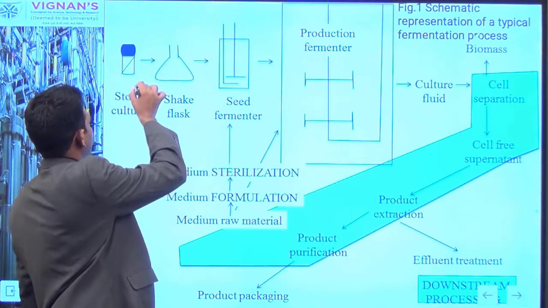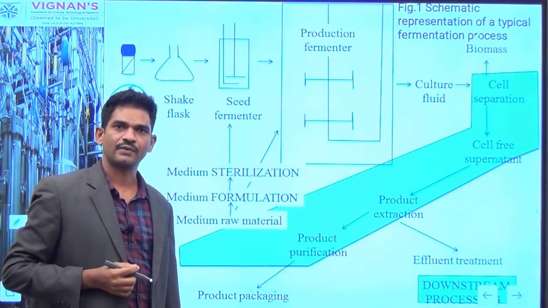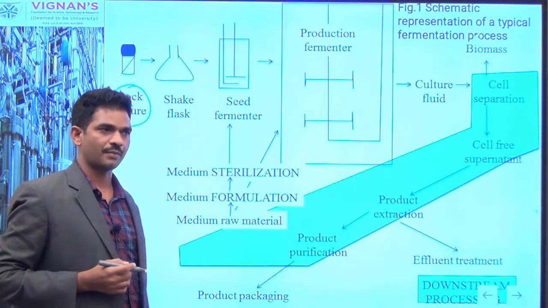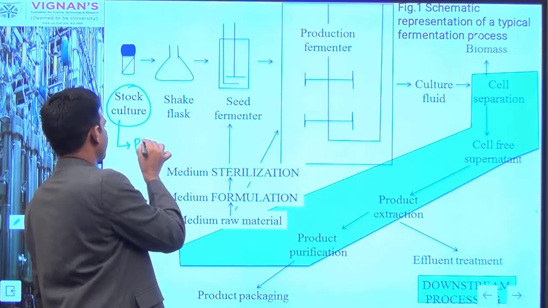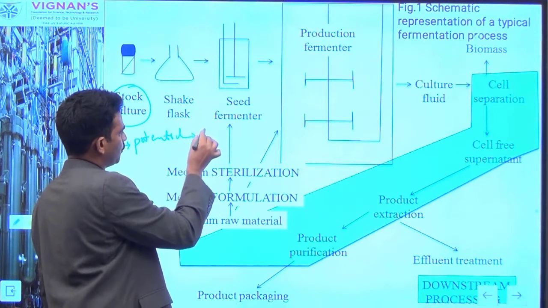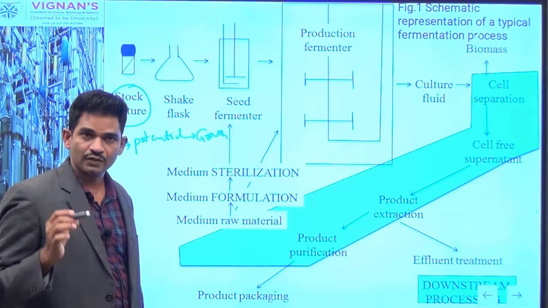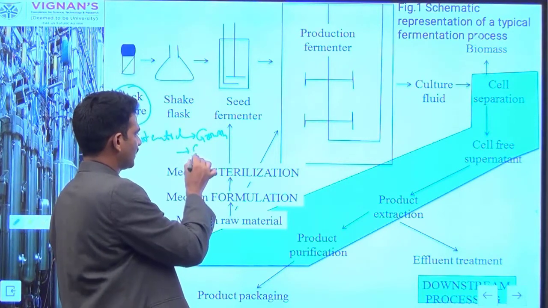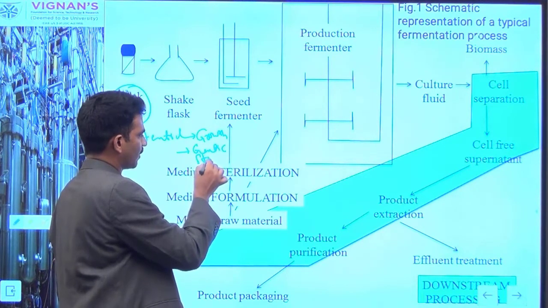Whatever stock culture of microorganism you have selected for the industrial scale fermentation process, the strain should be potent enough to produce the maximum growth of the cells, and should also have more genetic stability, which is a very essential feature of the inoculum.